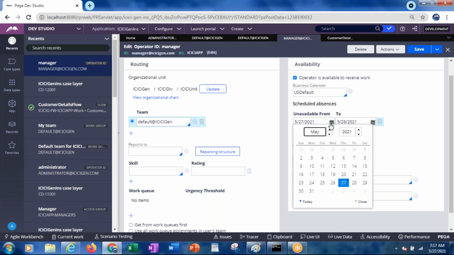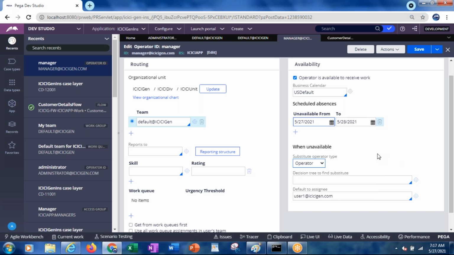In real time, when we work on projects, do we need to mention this? I mean, do we need to update this if we go on leave? Not like that. This is not for developers, this is for the end users, like the employees of ICICI Bank.